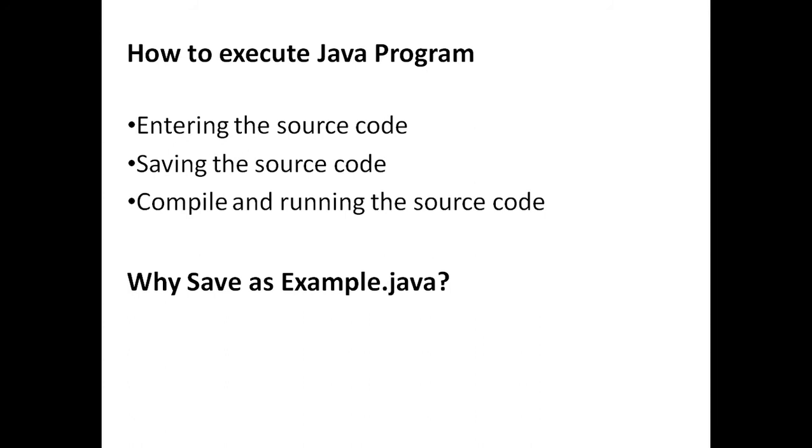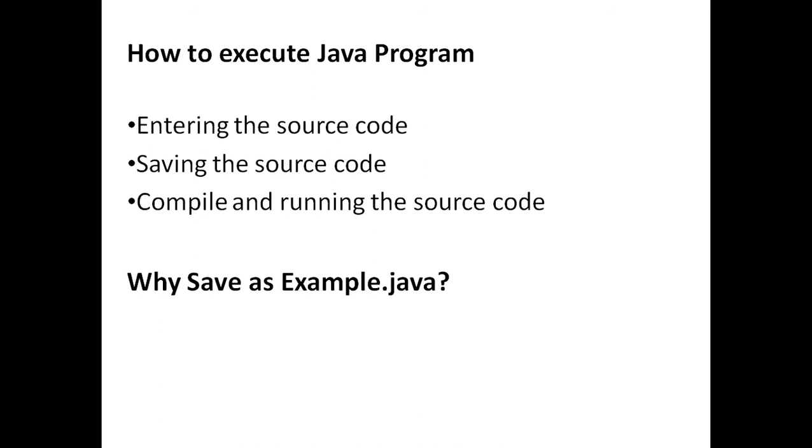Now we can create one class. How to create the class and how to execute the class? For executing a Java application, first of all we have to enter the source code. How do we enter the source code?